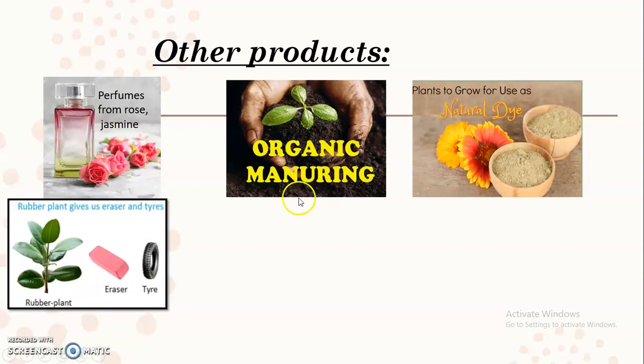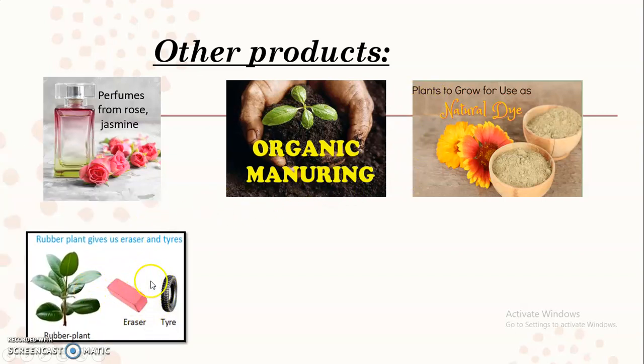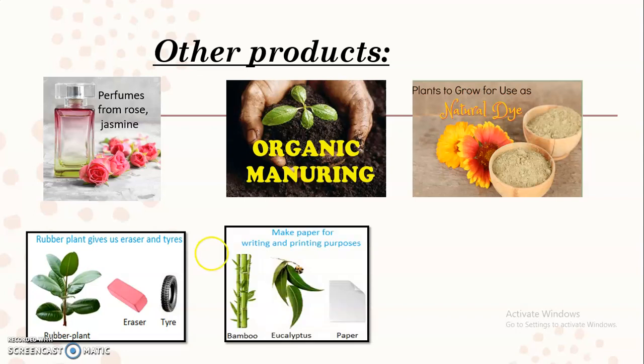Next is rubber. You use this eraser frequently, and you have seen the tires in cars and vehicles. This kind of rubber for the eraser and the tire is obtained from the rubber plant. This is used to make erasers, tires or any other plastic material. The next one is paper.